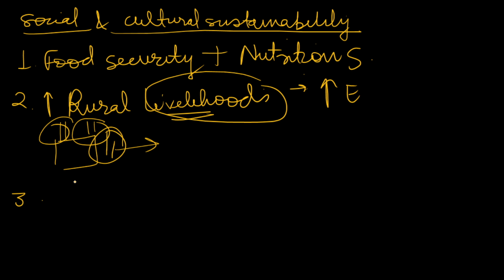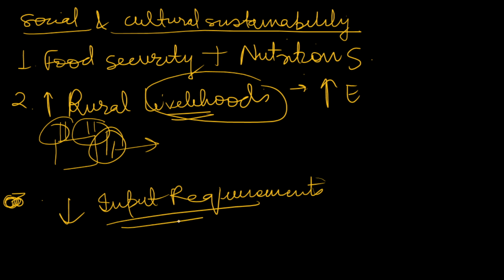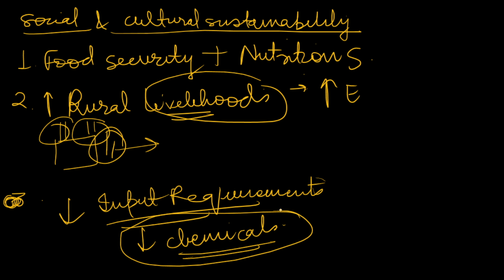It will obviously reduce input requirements. Not in social, another point would be that it will reduce input requirements. Obviously, there will be low dependence on chemicals. Low chemicals will be used, because overall there will be some kind of natural pest control and natural methods to improve soil fertility. Obviously, we see that the leaves which trees shed become a kind of organic manure for the crops on the ground. So obviously our chemical use will reduce.